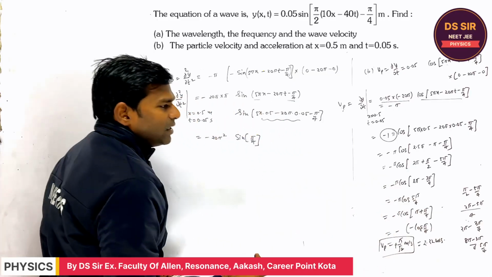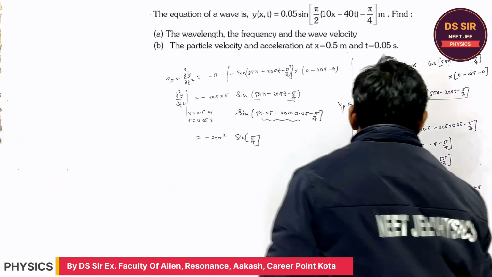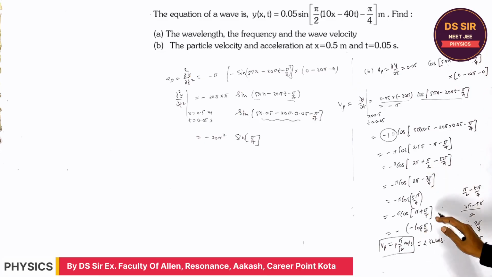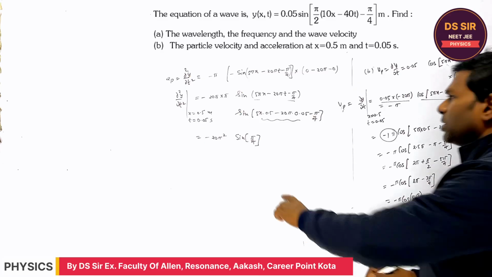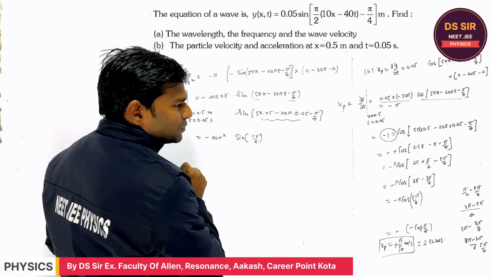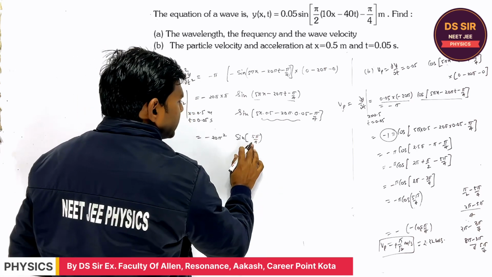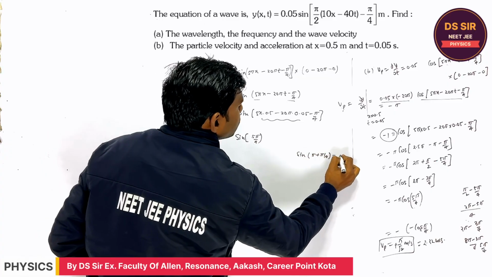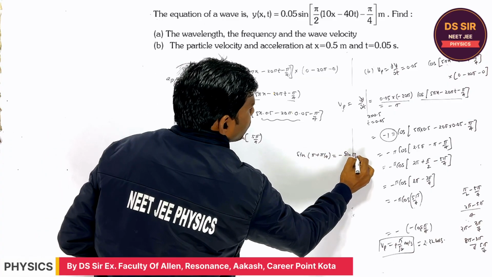And you will get finally, sorry, 5 pi by 4, right? You will get 5 pi by 4. Fine. And sine of (pi plus pi by 4) is equal to minus sine pi by 4.